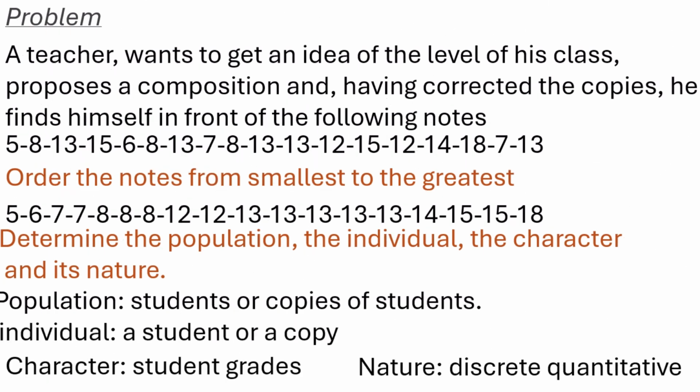Individual: a student or a copy. Character: the students' grades. He studied the grades of the students. Nature: here the values are integers. Nature: discrete, quantitative.